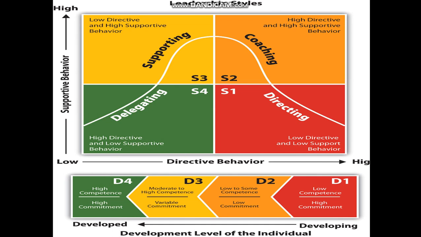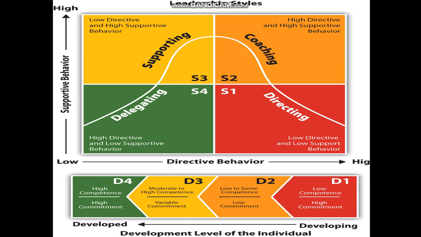The X-axis directive behavior is also known as task behavior, and the Y-axis supportive behavior is also known as relationship behavior.